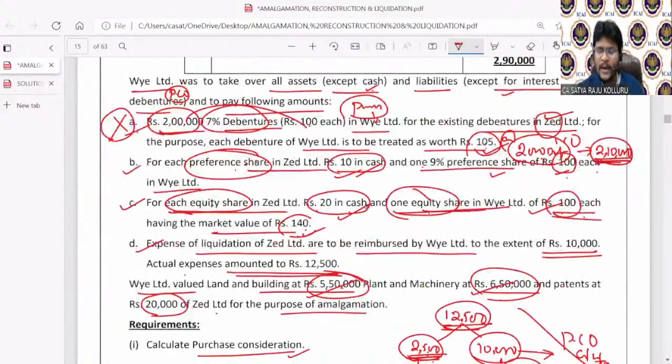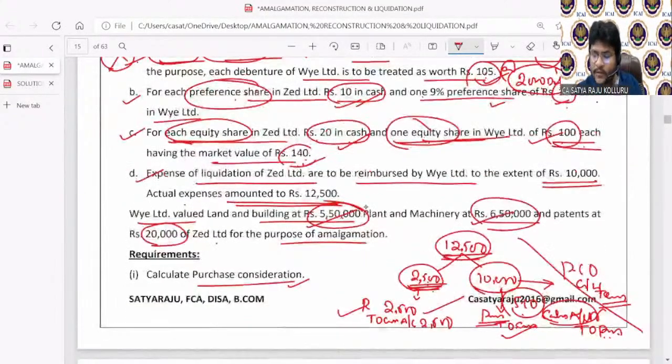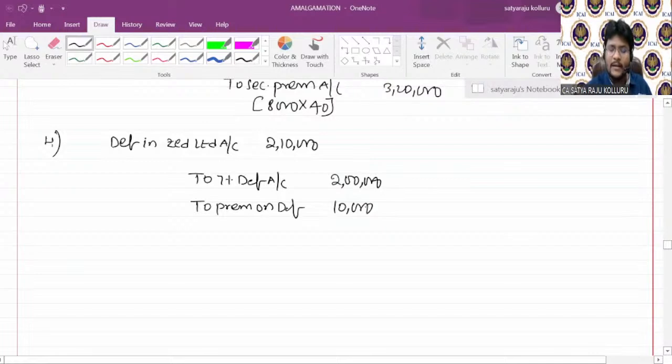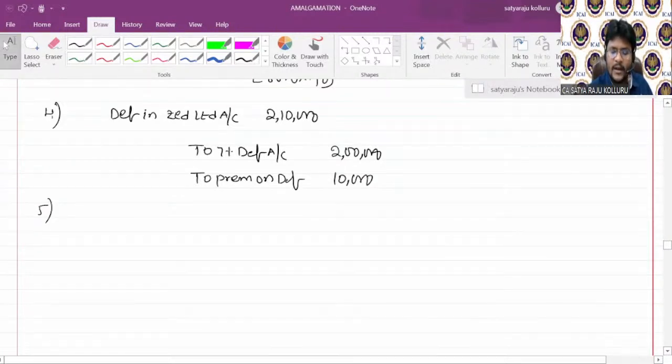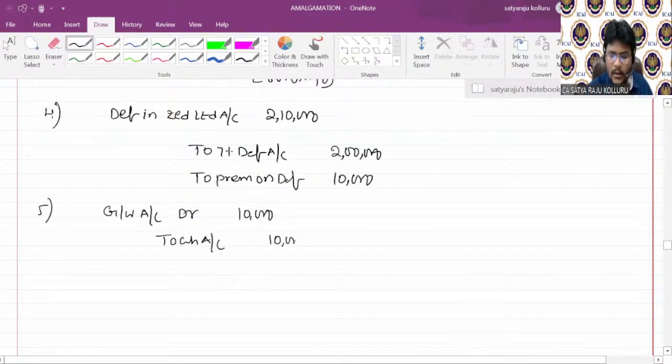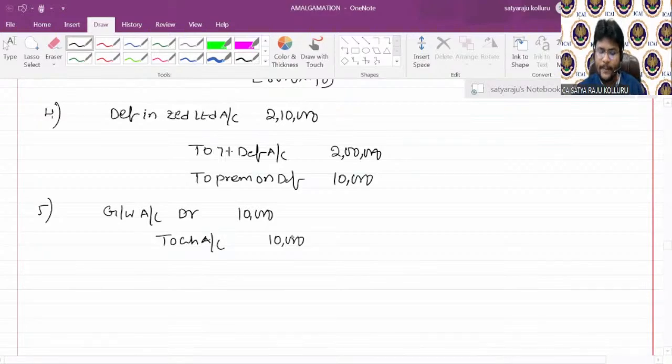Still one more entry is pending. What is that? The journal entry in the books of the purchasing company at the time of reimbursement of cash to the selling company for the realization expenses. The entry is goodwill account to cash account, 10,000 rupees reimbursed. Earlier we passed the entry in the selling company. Now we are adjusting in the purchasing company. That is goodwill account debtor to cash account, 10,000, being realization expenses reimbursed to selling company. That is the narration. Okay.